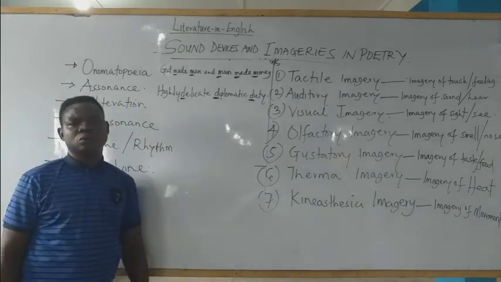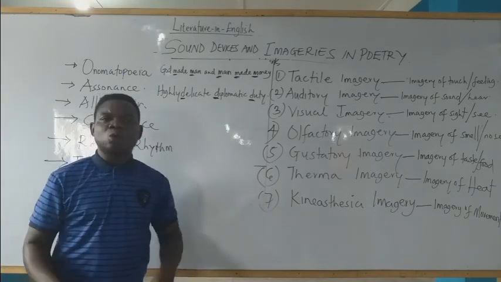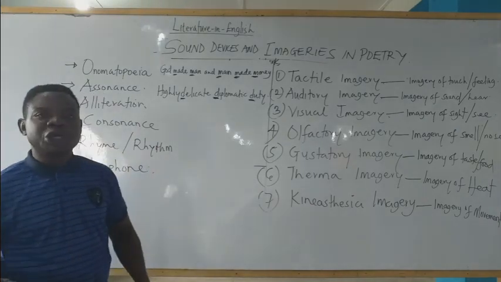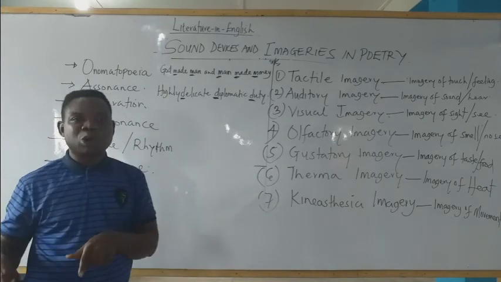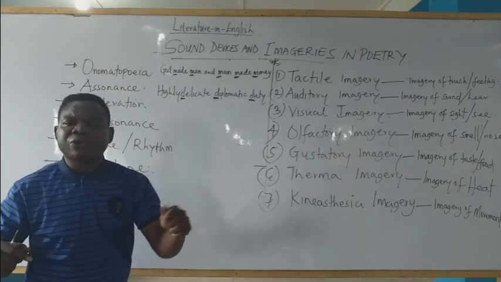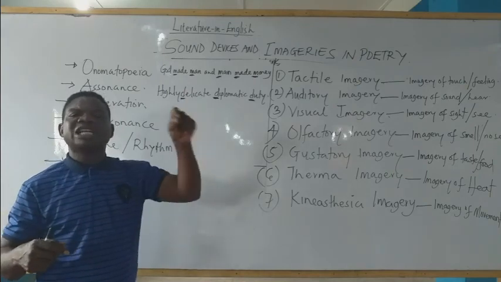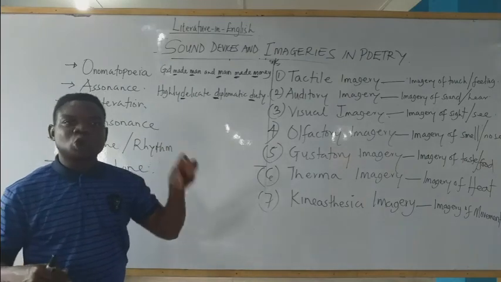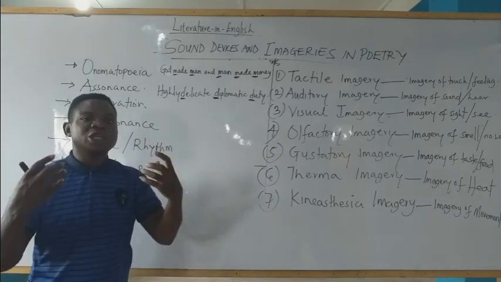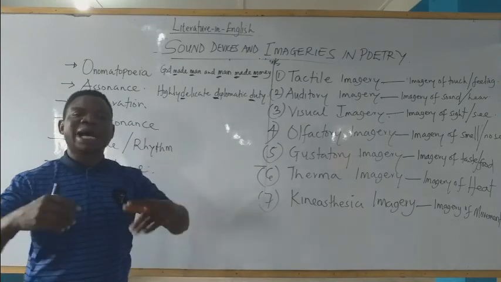Also, if you read a poem like Crossing the Bar, we have two imageries here: auditory imagery and visual imagery. It is auditory because the poet persona claims that he could hear a bell calling for home. He said: twilight bell, sunset and evening star, and one clear call for me. Twilight bell depicts imagery of sound, what he could hear. He had a home call through that twilight bell.